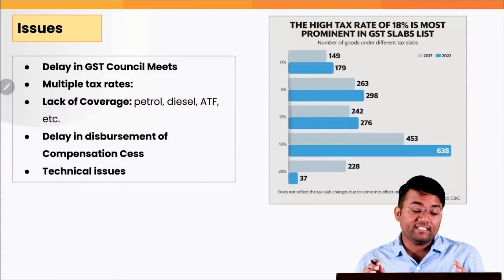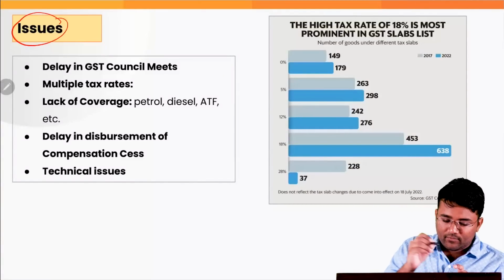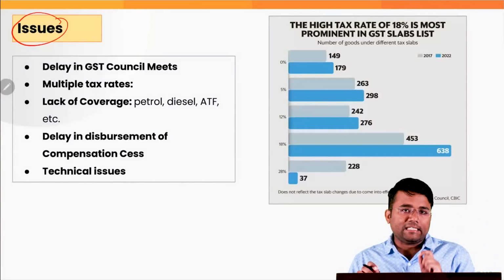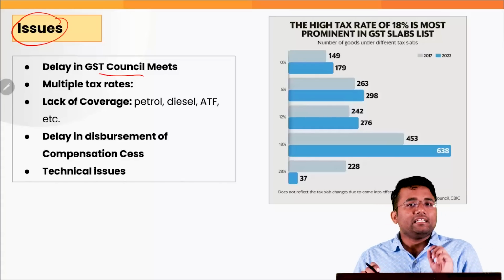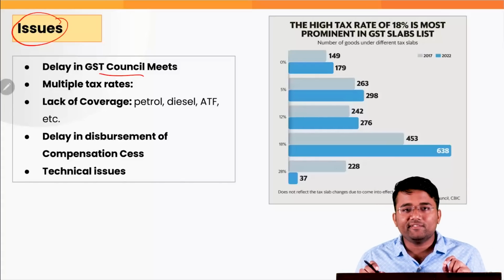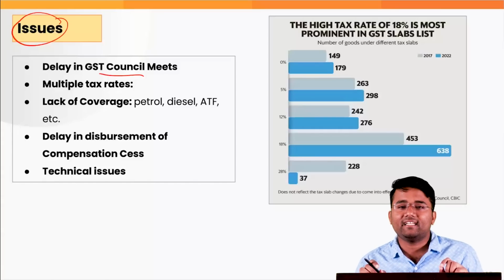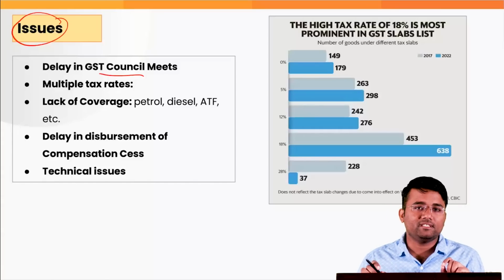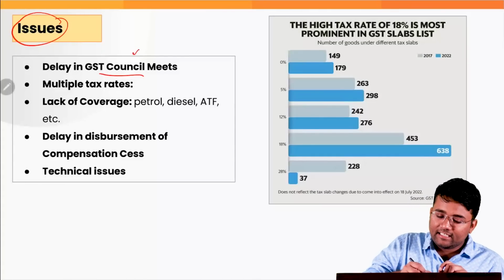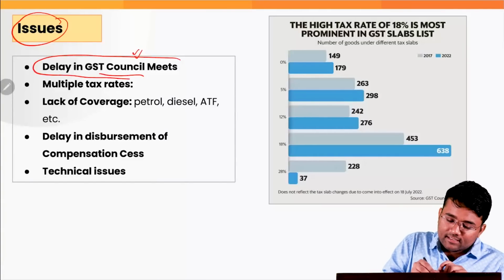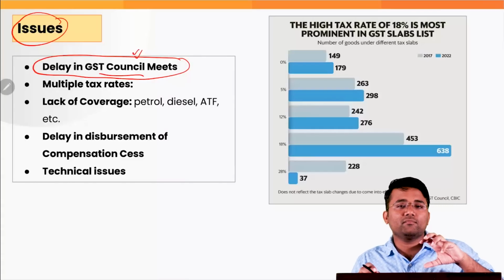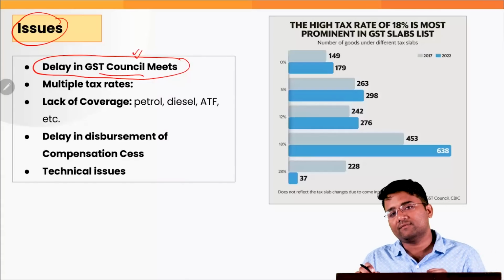If you talk about various issues under the GST, the first important issue is delay in GST Council meets. As we have discussed, the GST Council is the ultimate authority which decides on various needs that have arisen after the implementation of the GST. When there is delay in the GST Council meets, it somehow disturbs the cooperative federalism for which this GST came.